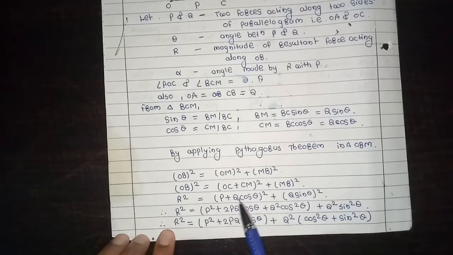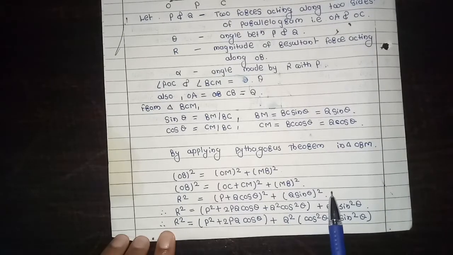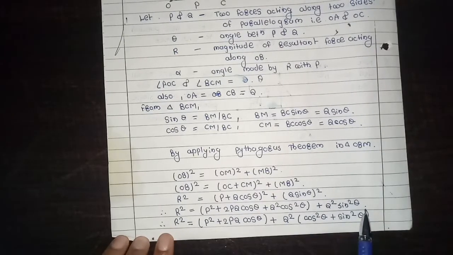Therefore, R square is equal to (A plus B) whole square. What is the formula for (A plus B) whole square? A square plus 2AB plus B square. So for (P plus Q cos theta) whole square, A is P and B is Q cos theta. So P square plus 2 into P into Q cos theta, 2PQ cos theta, plus Q square cos square theta, plus (Q sin theta) whole square, so Q square sin square theta.